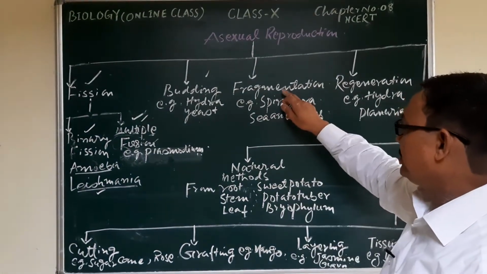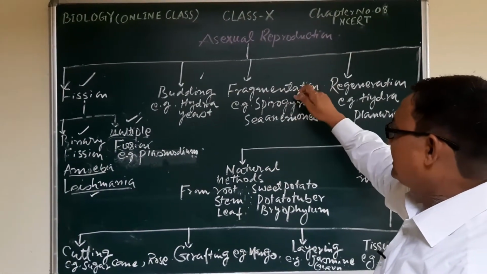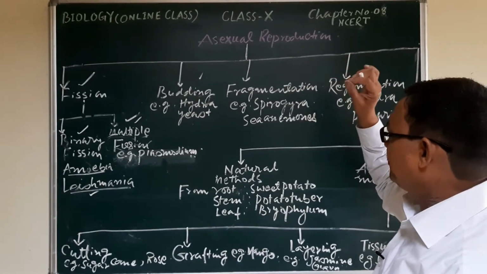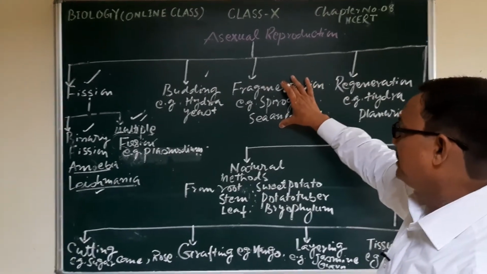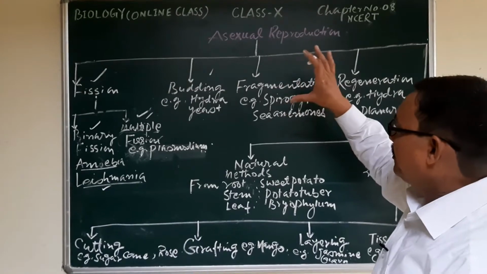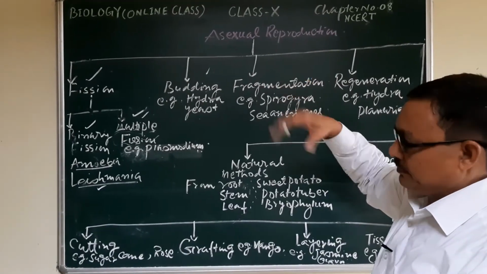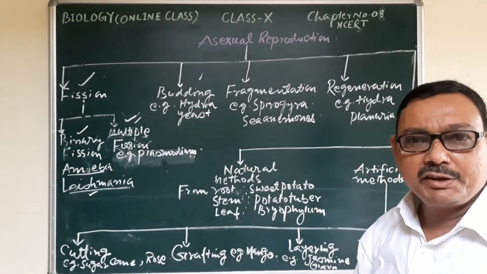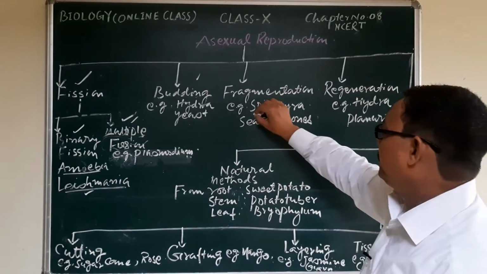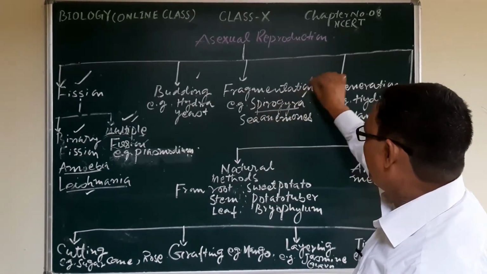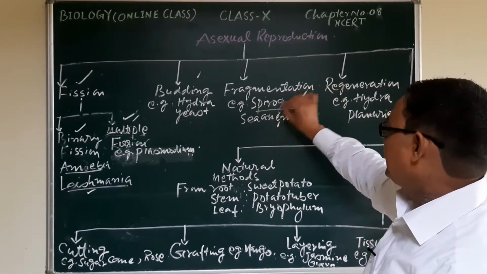Fragmentation: due to an accident or any other reason, if there is a breaking down of a part of the body, that part may develop into a new individual. You may see that in the case of Spirogyra, algae and sea anemones.